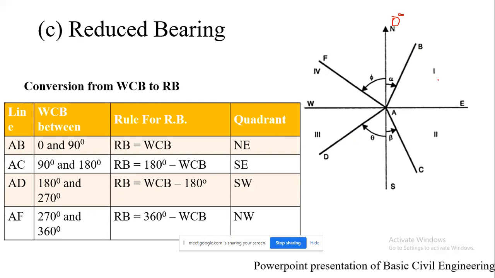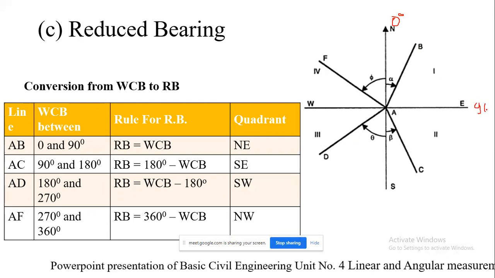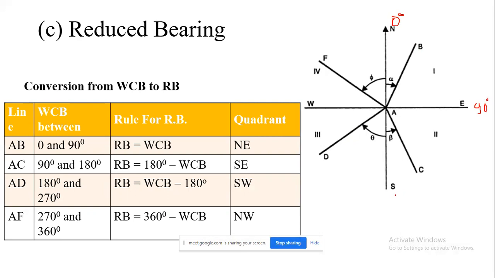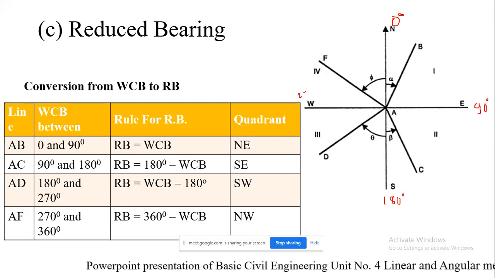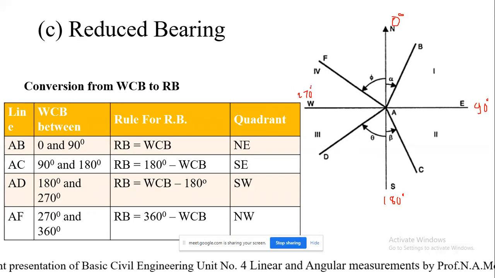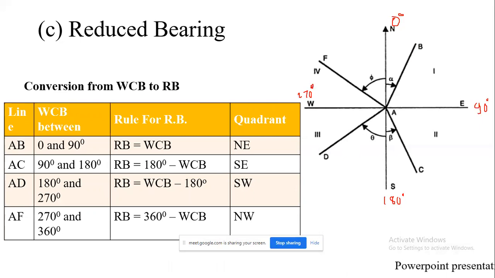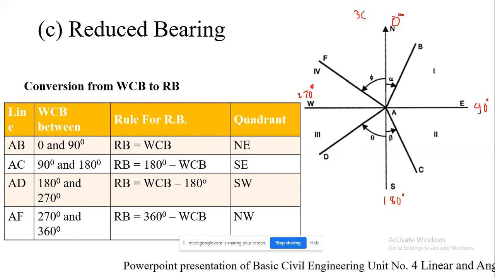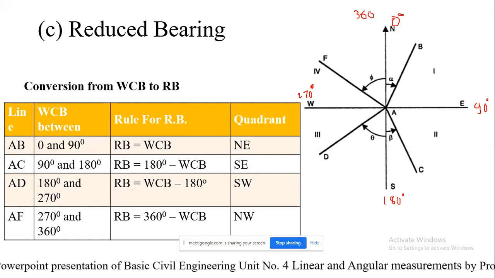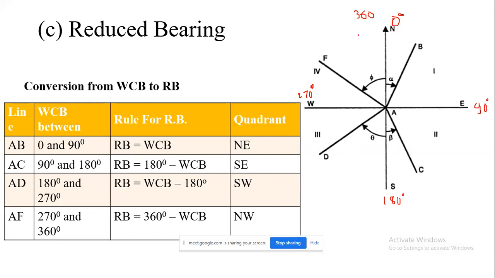Okay, here it will be 90-degree. Here it will be 180-degree. Here it is 270-degree, and 0-degree is itself 360-degree. Okay, so 0-degree is itself 360-degree.